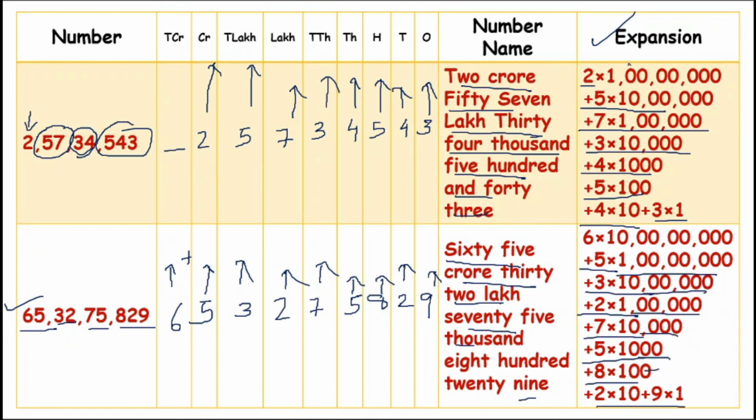So commas are for recognizing the number easily. So this is 1 crore and this is 10 crore. I can easily recognize 10 crore. So commas are for easily recognizing numbers.